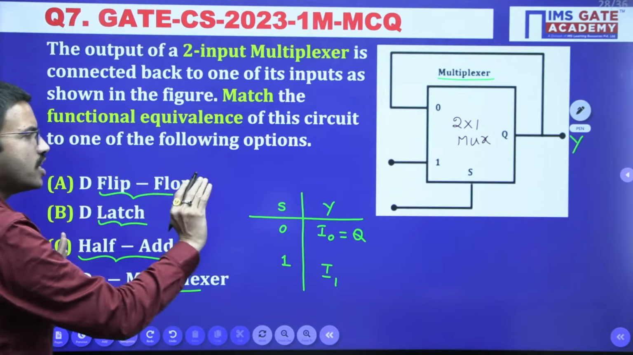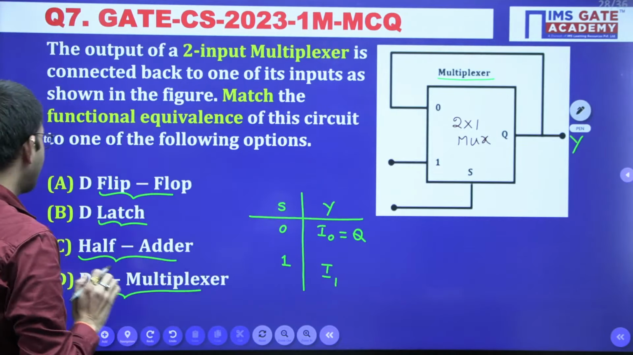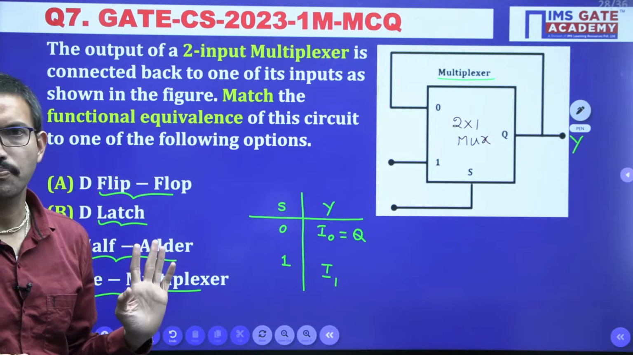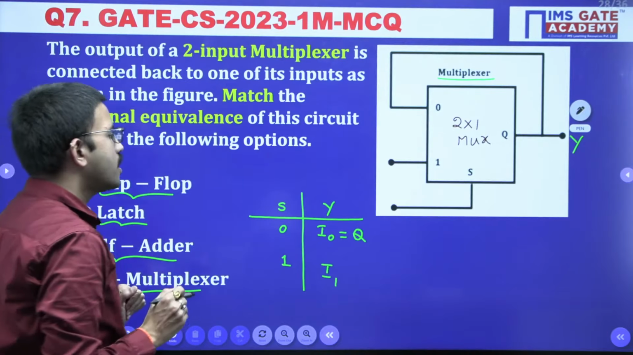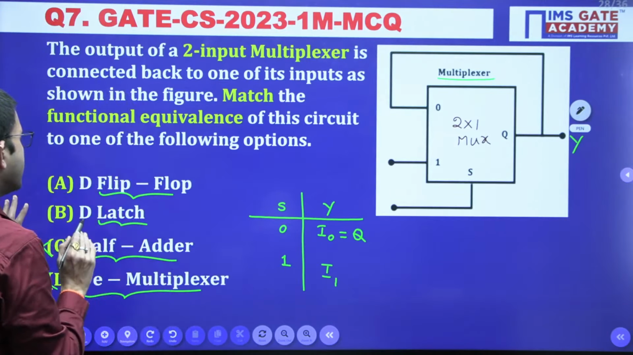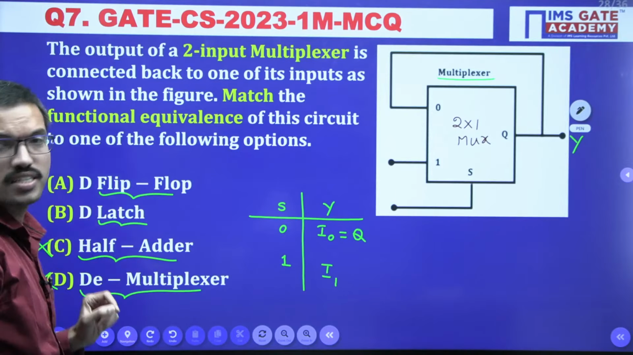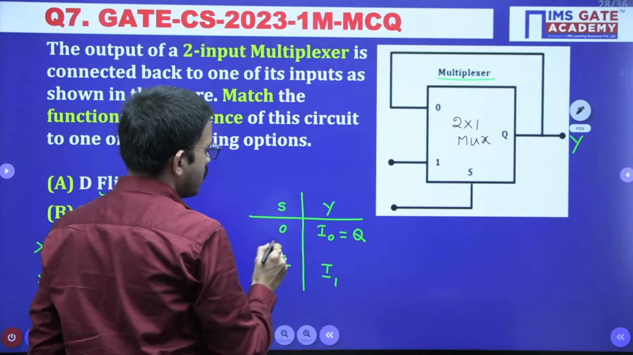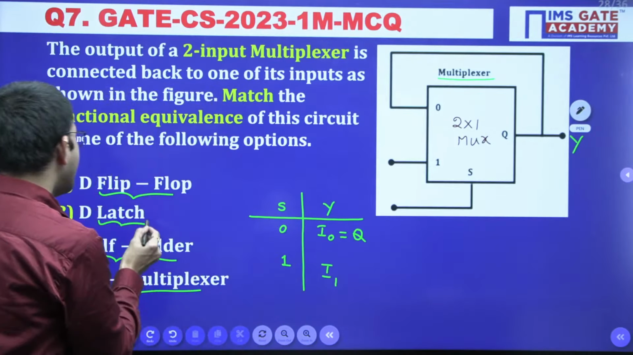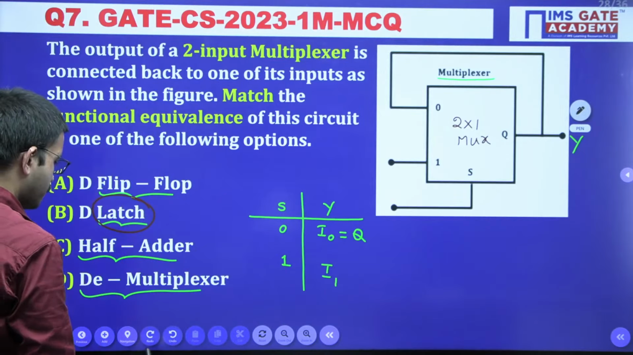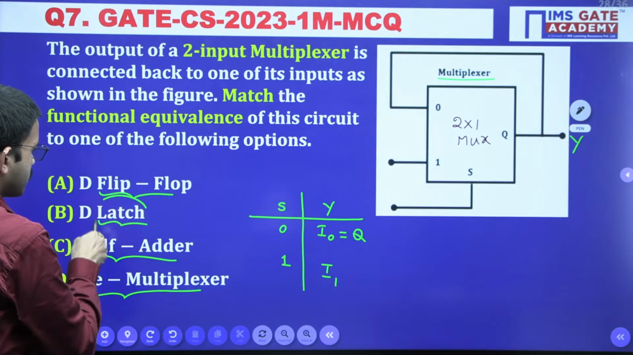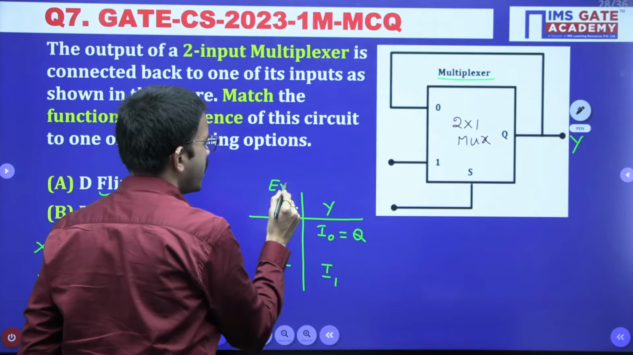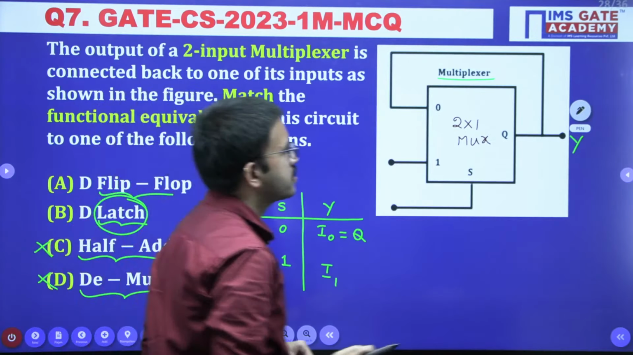So the moment you have observed this, you have to eliminate 2 choices. Those 2 are option C and option D. Now let us analyze among option A and option B which one is correct. So just observe here. Say for example, let us consider a latch. For a latch you will be having enable.